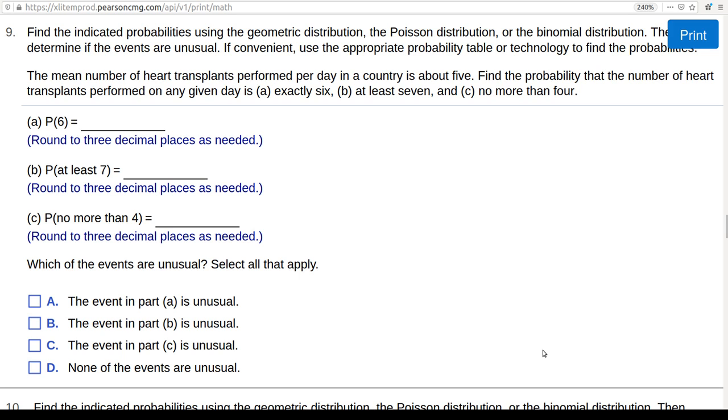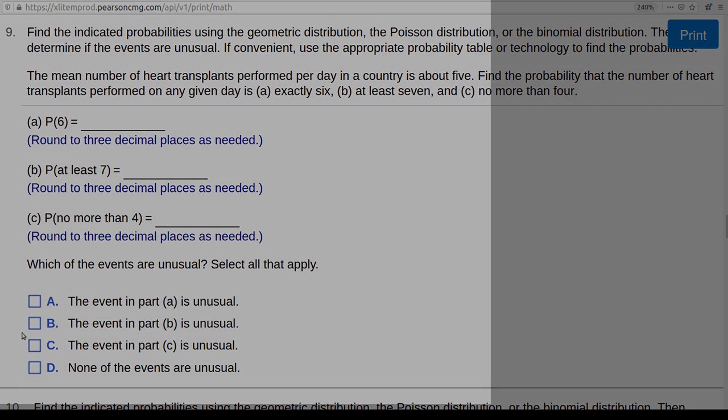So if we analyze this question, notice it gives us a mean number of heart transplants, which is 5, on a day. And so this meets the criteria for a Poisson distribution because we have an average number of events that happen over a given interval. So we're going to use the Poisson distribution to find these probabilities. And so let's move our stuff over.